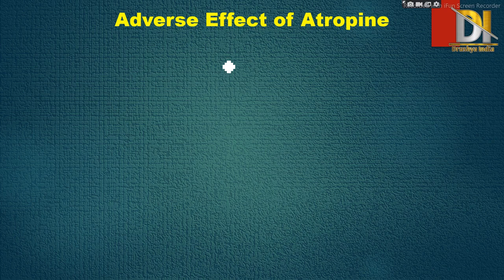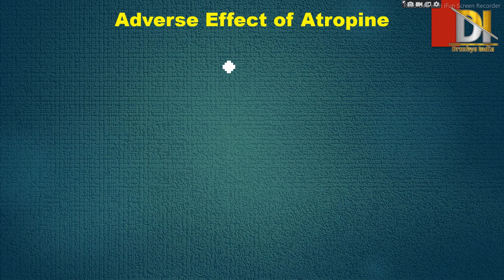Then next is the adverse effect of atropine. An easy way to understand the adverse effect of any drug is that it is its action only, because up to a certain limit that action is okay, but beyond that limit it shows adverse effect. Like acetylcholine shows bradycardia, but its adverse effect is bradycardia only, because we need the bradycardia effect at a certain point only. Beyond that it indicates an adverse effect.